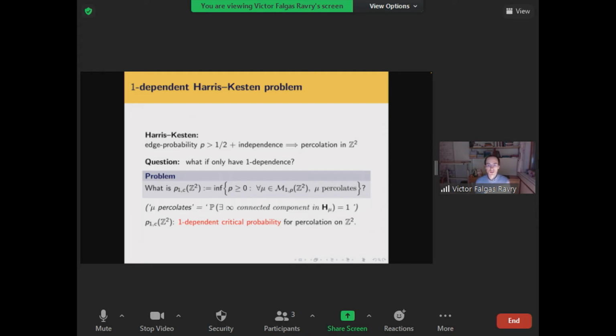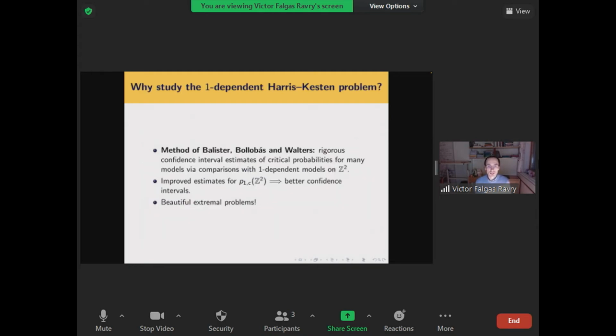First, I will tell you why we should care about it, namely the method of Balister, Bollobás, and Walters. So they came up with a very cunning way of giving rigorous confidence interval estimates of critical probabilities for a host of random graph models on infinite lattices and also continuum percolation models. So basically think of having a huge number of models where you'd like to know essentially when the phase transition occurs.